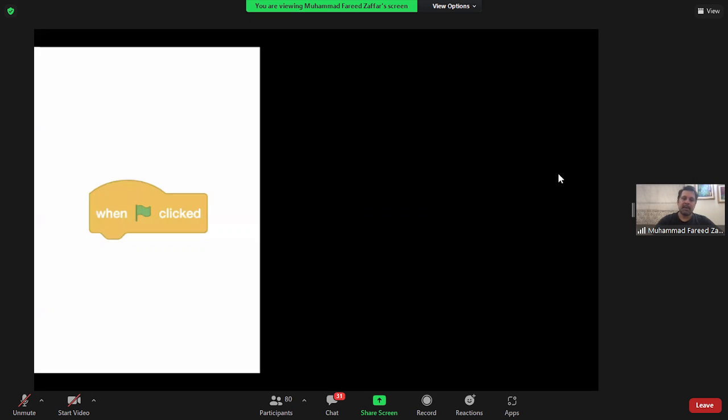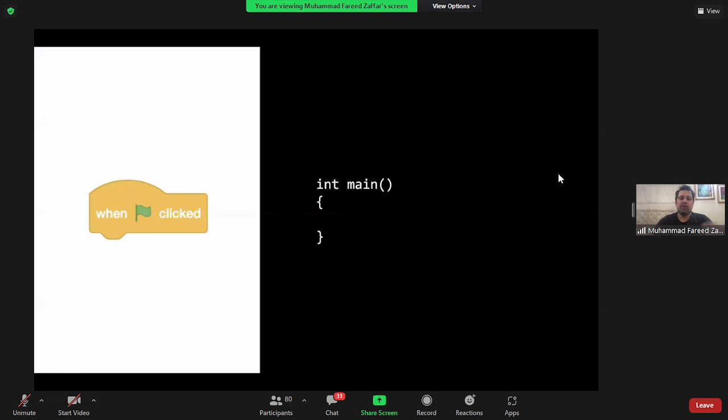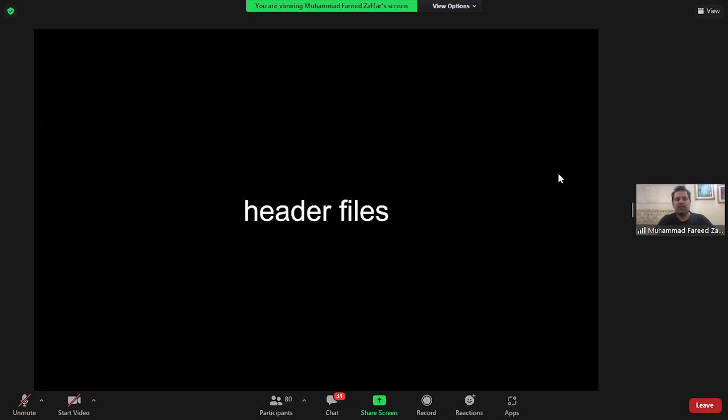ठीक है? Main program. So main जो हम yellow में कर रहे थे कि this is when you click the green flag, do this. उसका equivalent जो है is going to be the main program, whatever is inside those curly braces. Every C++ program has to have a main program. You can't have two mains. It's just going to be one. And essentially, the execution starts from the first line of main and goes to the last line of main.